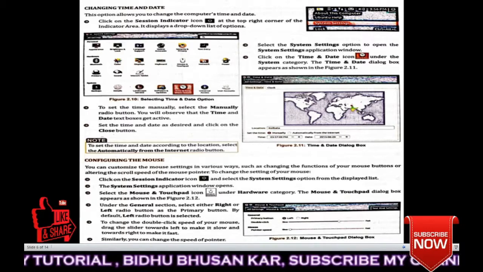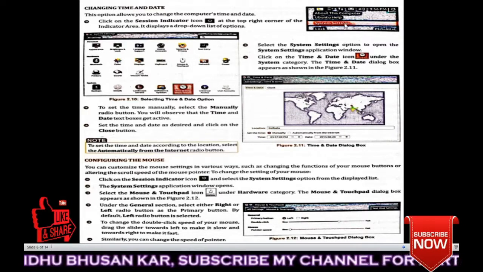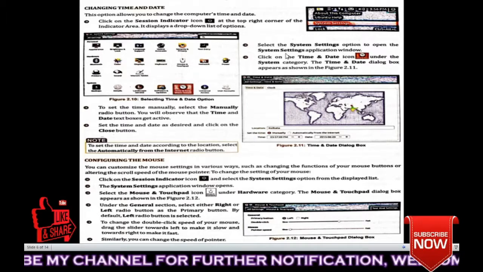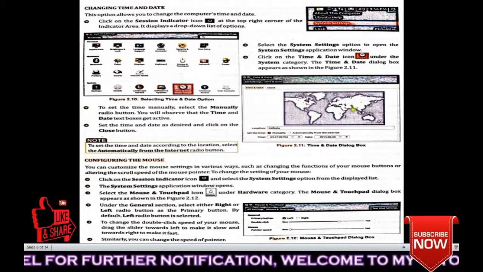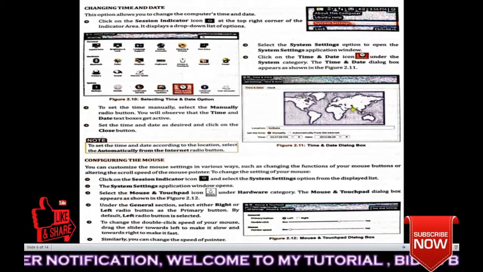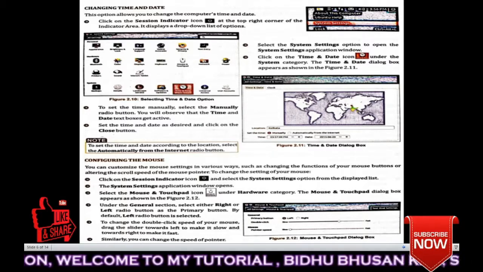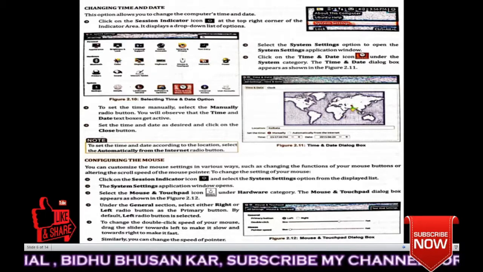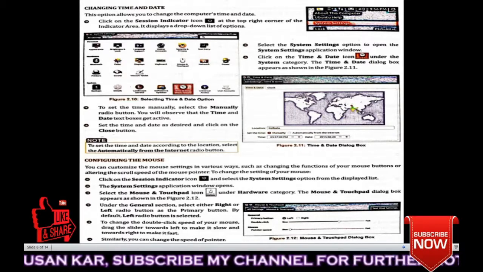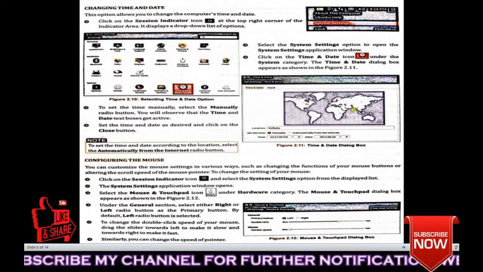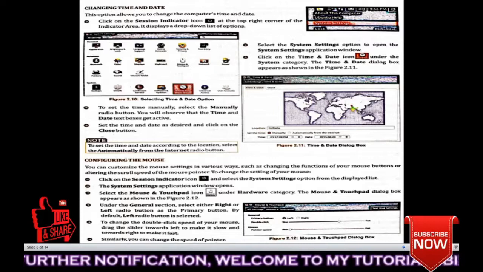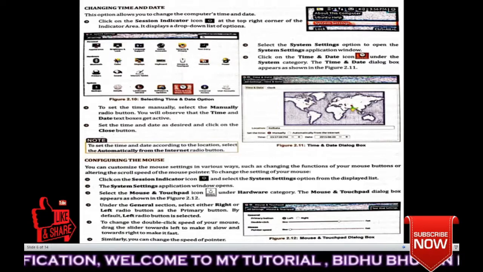As you can see from here, you can see all these things. Then select the System Settings option to open the System Settings application window. Next, click on the Time and Date icon under the System category. The Time and Date dialog box appears, as shown in figure 2.11. Understood? So this will happen.